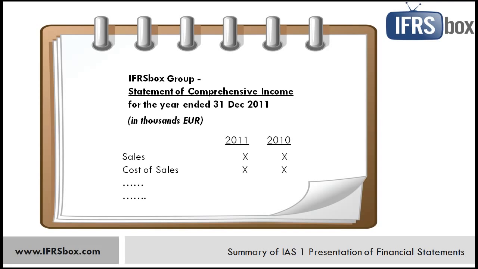Each component of the financial statements must be clearly identified and contain the title, in this case, Statement of Comprehensive Income. Then there must be the name of the reporting entity, information whether we look at group or individual financial statements, the date of the end of the reporting period or the period covered by the financial statements, information about presentation currency, and the level of rounding used in presentation of numbers. Now let's take a look at individual components of the financial statements.